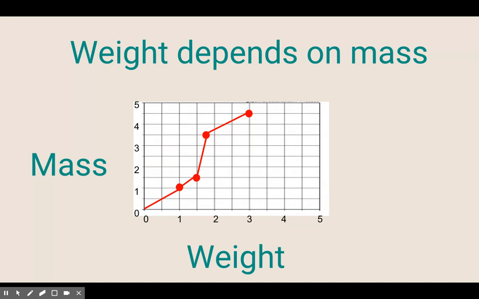Now, weight depends on mass. We talked about this in our lab. The more mass something has, the more weight it's going to have, because there's more particles for gravity to pull on. And if it can pull down on more particles, then the measure of that pull will be larger. Larger the mass, the larger the weight.